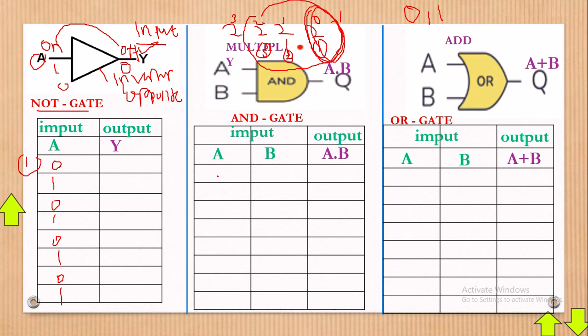Now, allow me to shift this. Here with the NOT gate we get the opposite. Here we shall get a 1. Here we shall get a 0.